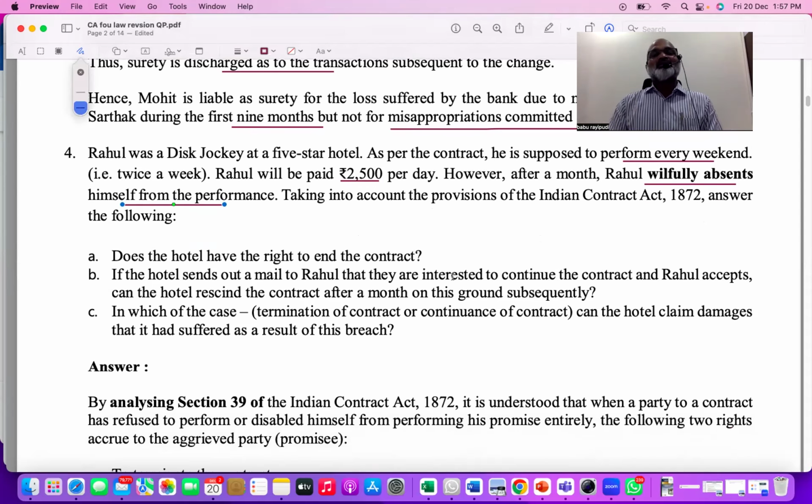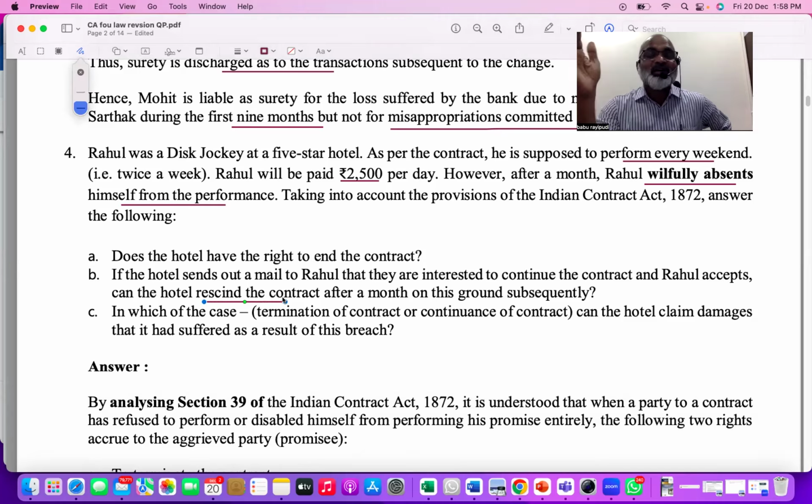So, what is the question actually? Mr. Rahul agreed to perform, but he failed to perform deliberately. Does the hotel have the right to end the contract? First thing, ending the contract is nothing but in law we call it rescinding the contract, means cancellation of the contract. The second question says, if the hotel sends a mail to Rahul that they are interested in continuing the contract and Rahul accepts, can the hotel rescind that? That means if the hotel said we are still interested in you coming and performing, and Rahul accepted it, can the hotel rescind the contract after a month subsequently?